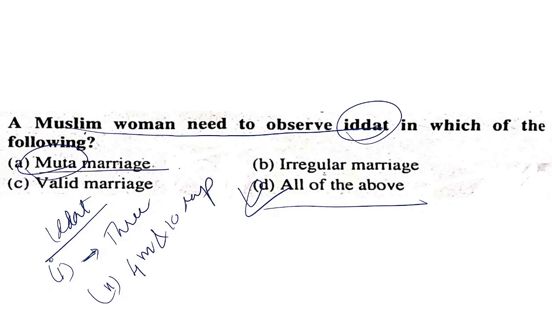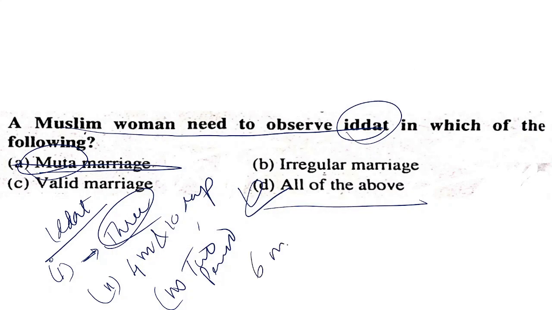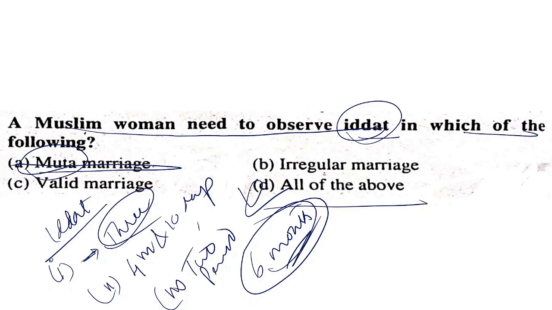And in case of muta marriages, the period is 2 periods, that is 6 months. The iddat period should be 6 months in case of muta marriage. So a Muslim woman needs to observe iddat in muta marriage, valid marriage, irregular marriage, in any type of marriage. So the answer is all of the above.